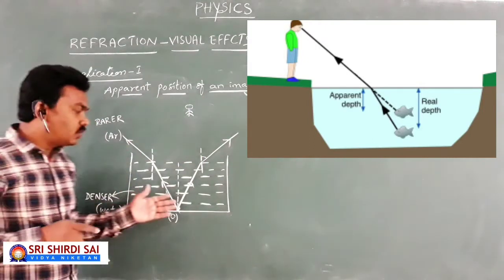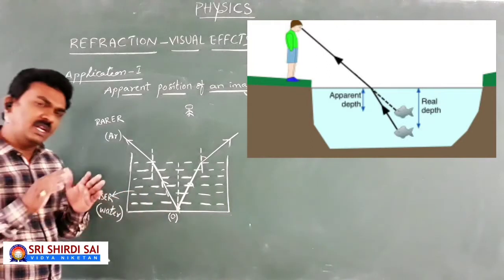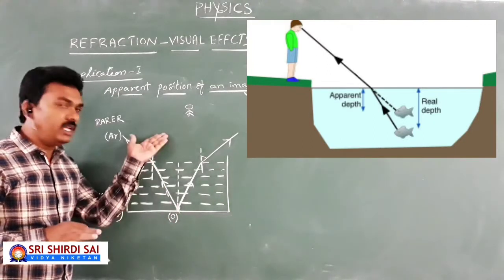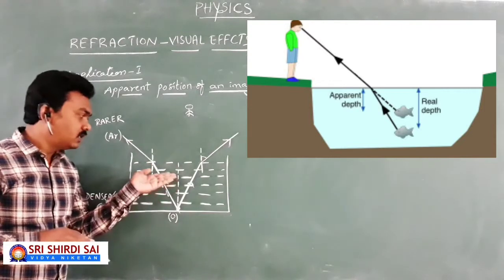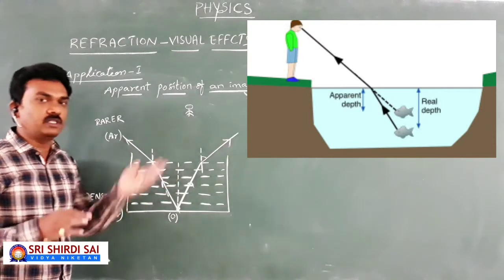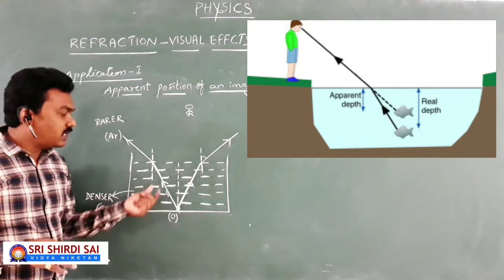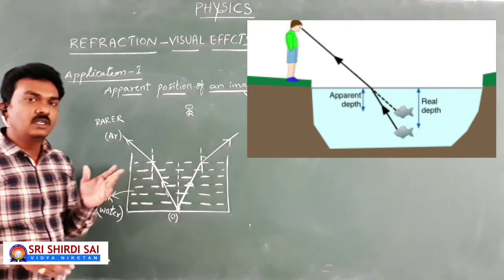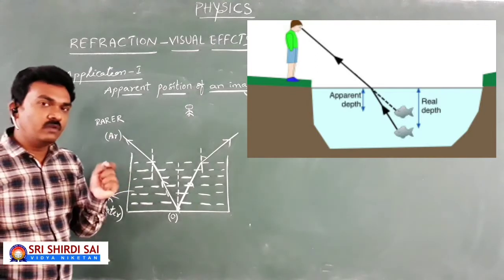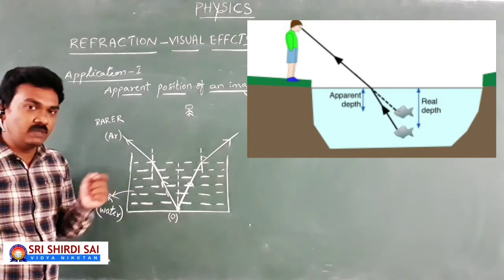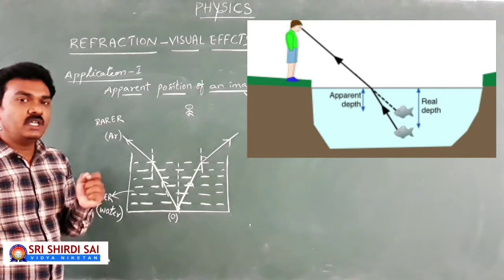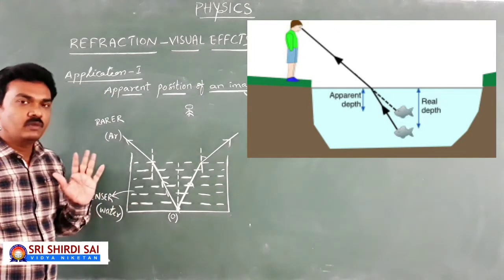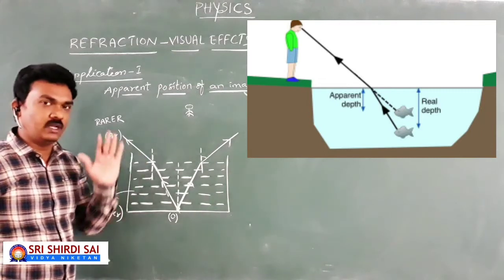Don't think that only two light rays are coming from the object. Many light rays coming from the object are refracting at the water-air interface. Hope you are understanding. But to explain the diagrammatic representation more clearly, I have taken very few light rays. Especially when we go for a ray diagram to identify the image location, we take at least 2 or 3 light rays, not many more, for clear identification in the diagram.